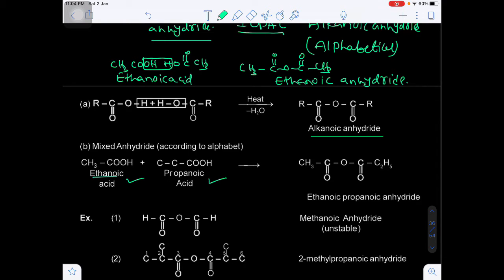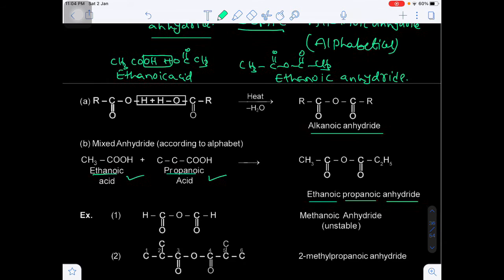Now here ethanoic acid is there, propanoic acid is there. So 2 different acids. Out of these 2, which comes first in alphabetical order? Ethanoic. That's why we write ethanoic followed by propanoic, and finally we write the anhydride.